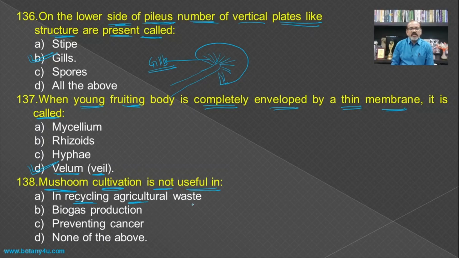Recycling agricultural waste. Earlier we have seen that the rice bran is used. Then sugarcane bagasse is used. Then wheat bran is used. So this is the waste product. Then biogas production. Even the biogas is produced after the cultivation of the mushrooms, and the mushrooms are used to prevent cancer. So all these are the useful characteristics of the mushroom, but the question is asked not useful. So none of these becomes the answer for this question.